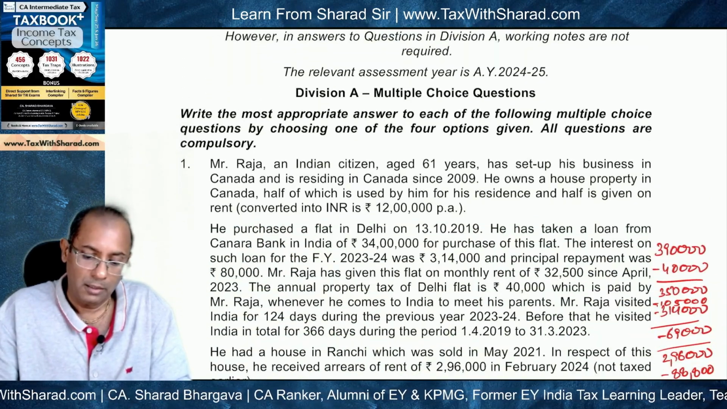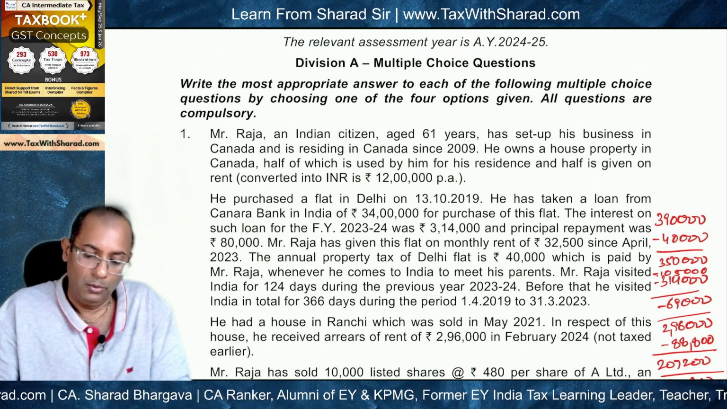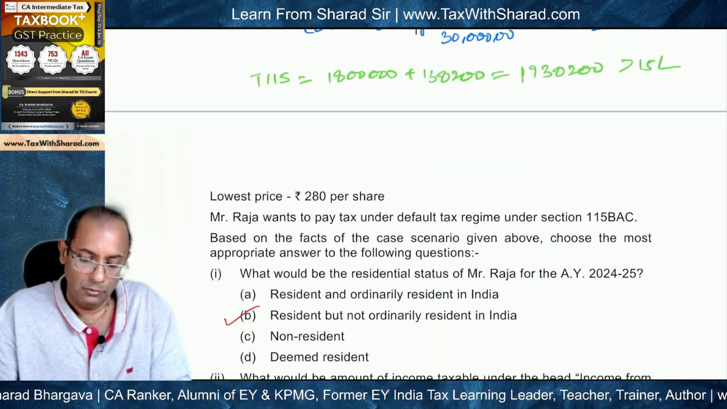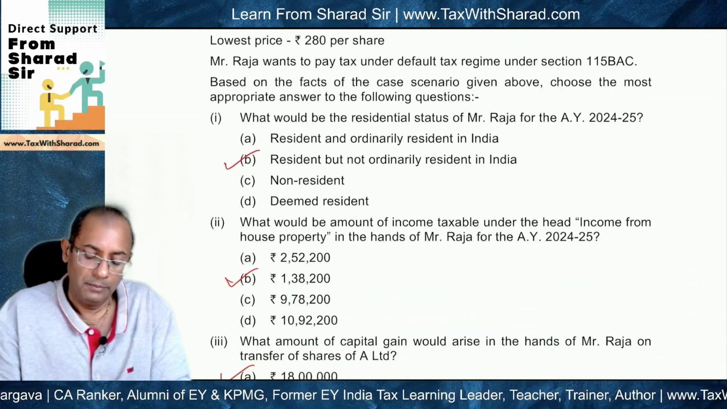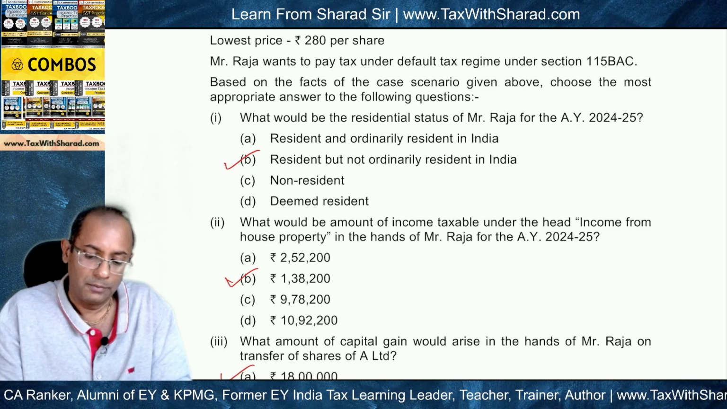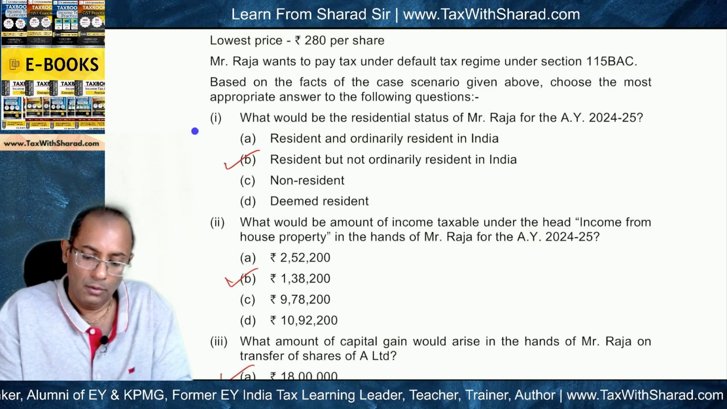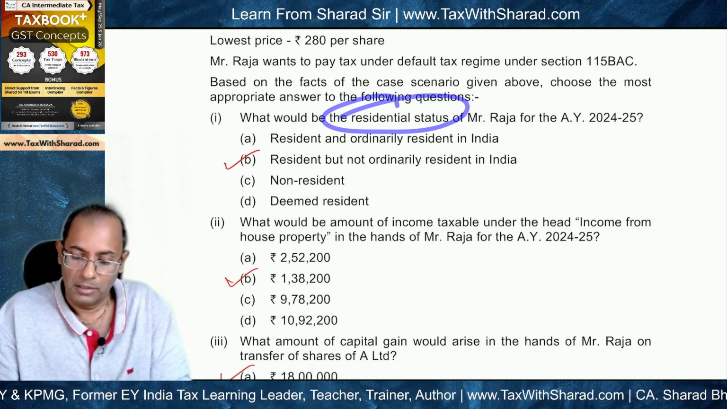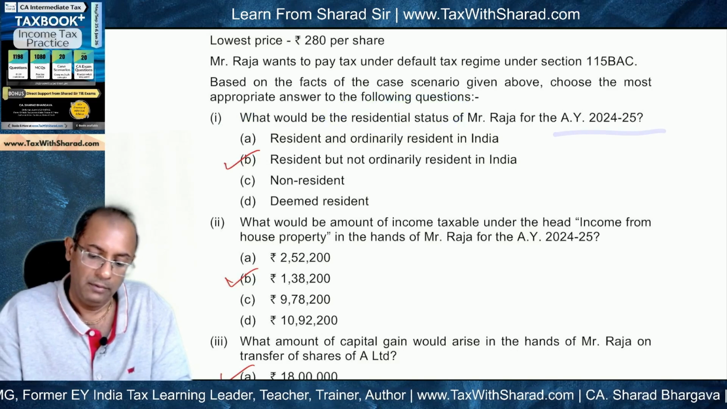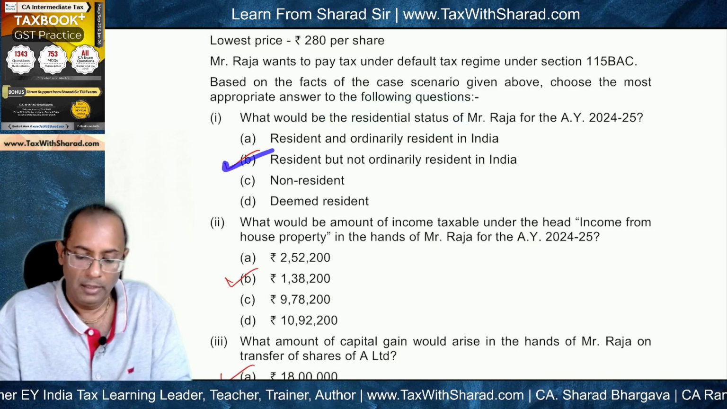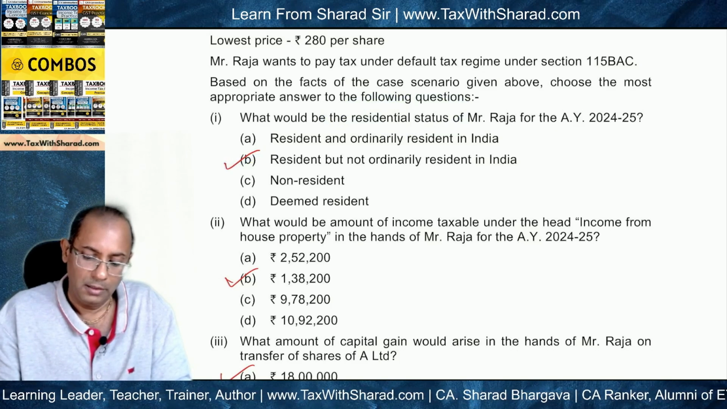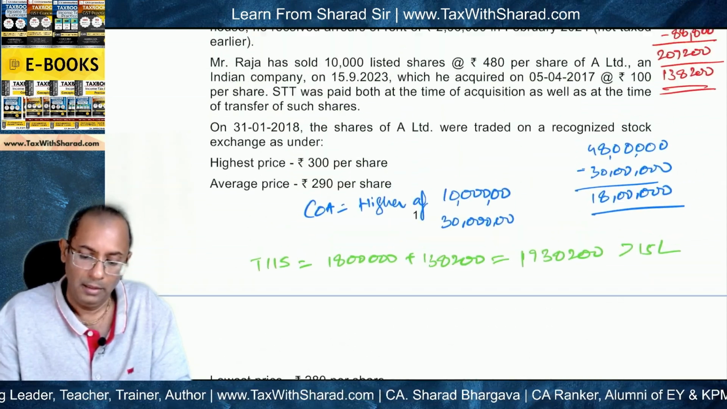So first, income tax law, and this is the case scenario 1, and we straight away move to the first question and see what should be the correct answer. So first question is, what would be the residential status of Mr. Raja for AY 24-25? And the correct answer provided by ICAI is RNOR, resident but not ordinarily resident in India.